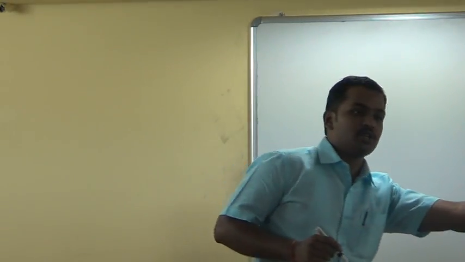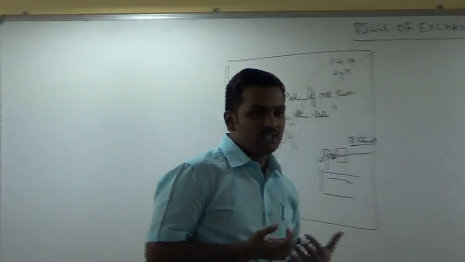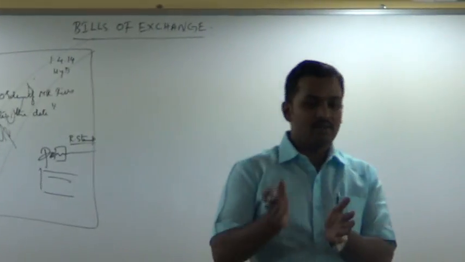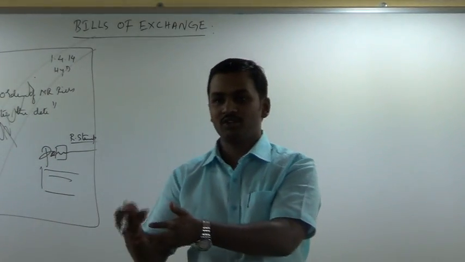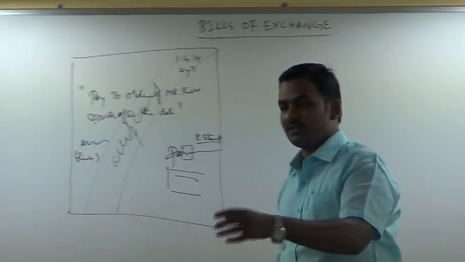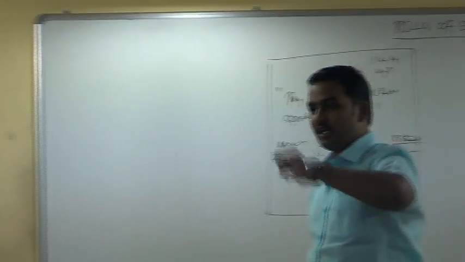Now Mr. Poor will hand over the document to Mr. Rich because the security should be there with Mr. Rich. It should not be there with Mr. Poor. So now what will Mr. Rich do? For the next 3 months, he will put it in the locker and do puja to the bill. He cannot do anything with that bill for the next 3 months. After 3 months, when the due date comes, he can go to Mr.